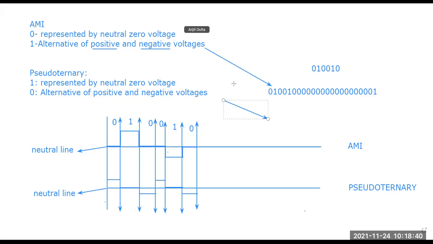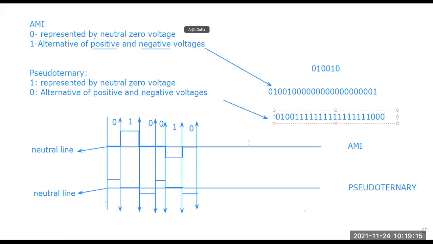Now you people tell me, if in AMI the 0 may lead us to a synchronization problem, then in pseudo ternary, what continuous value may lead us to this scenario? 1. So if for a longer part in the pseudo ternary there are 1s, as this one is represented by the neutral baseline, it may lead us to a synchronization problem.